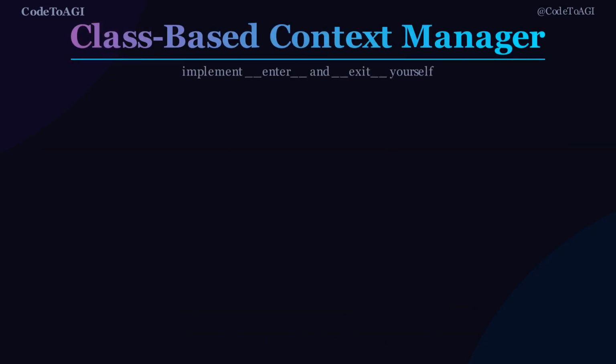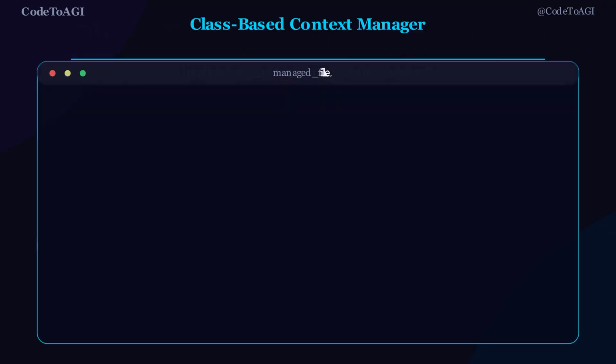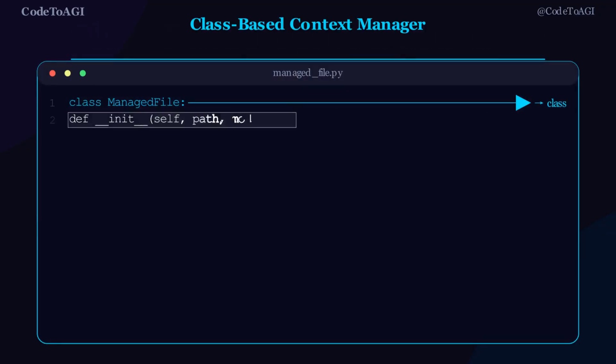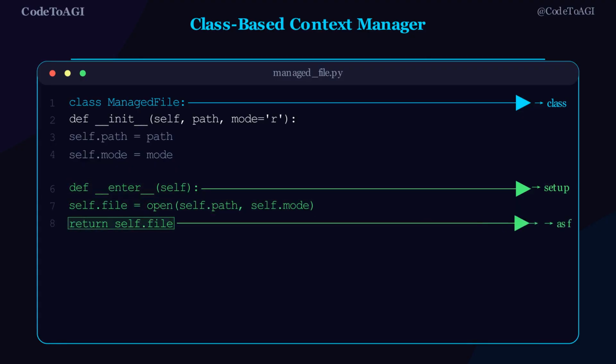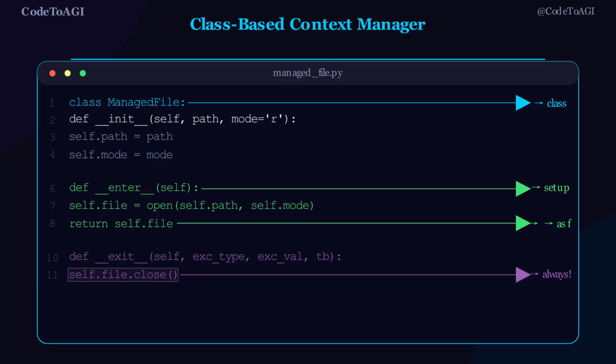Let's build a class-based context manager. We create a class called ManagedFile. The __init__ method stores the path and mode. The __enter__ method opens the file and returns it. This is what you get with the as keyword. The __exit__ method closes the file.